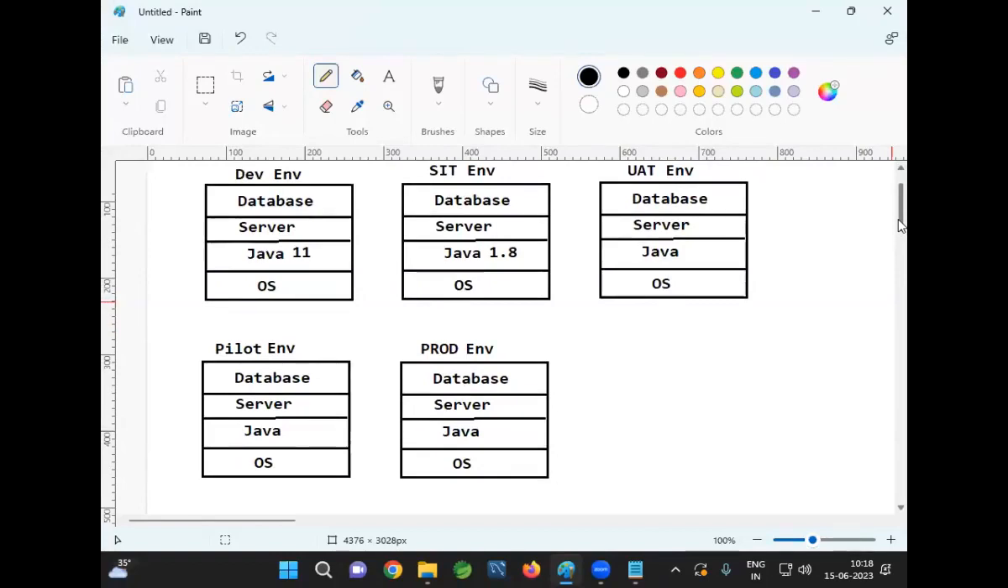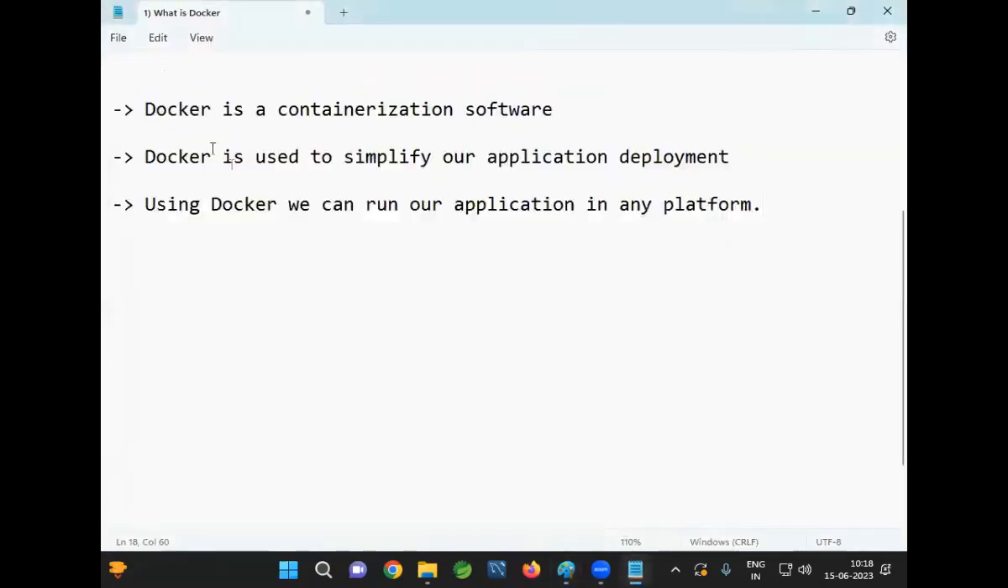Okay. Now, in all these environments, we need to install the required softwares and we need to take care of the versions of the softwares properly in order to execute our application. But here, what is the challenging thing, guys? Version management is the challenging thing. To overcome all these problems, we are going to use a concept called Docker. If you go for Docker, you no need to install any software. Docker will take care of all the softwares that are required to execute our application.